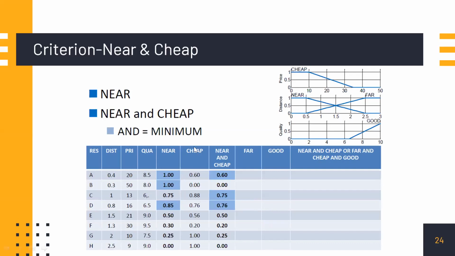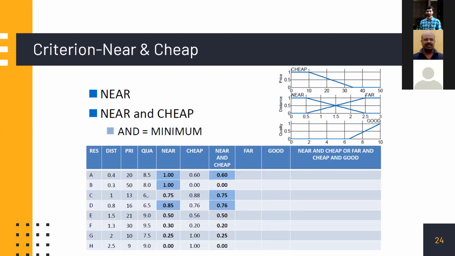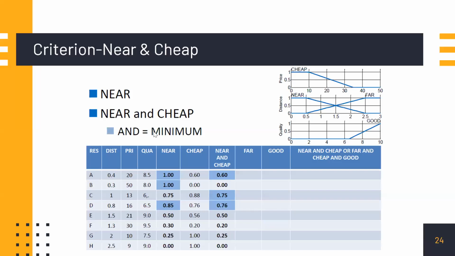Now near and cheap, that is our one criterion. We are either satisfied with near and cheap, or if it is far, then also we will accept it, but if it is far, it should be very good and cheap. That is our requirement. Now near and cheap, AND is equal to minimum, just like in the previous case.